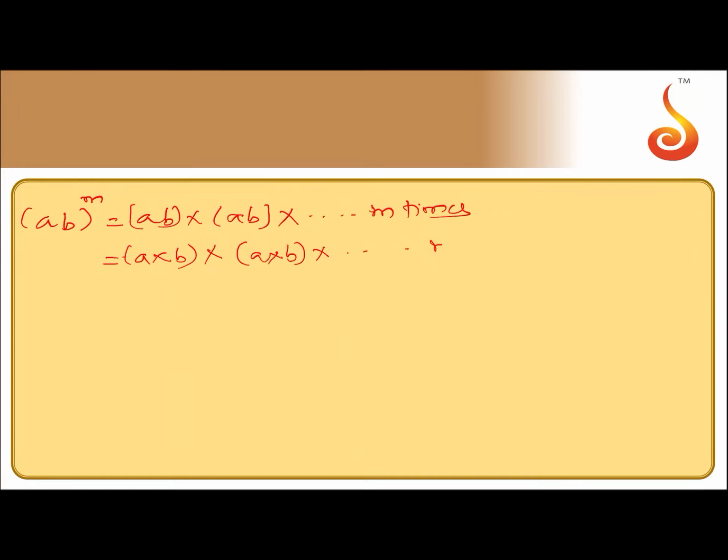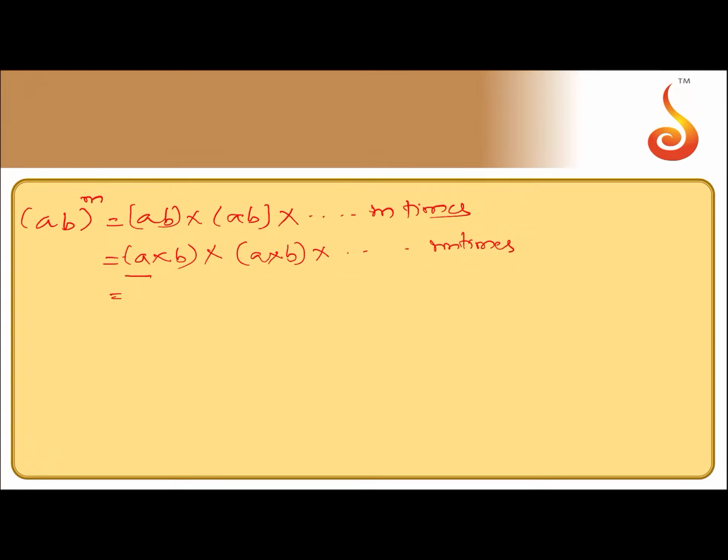Let us see (a × b) to the power of m. We know from the basic concept of a^m that this is nothing but the product of a, m times. So (a × b) is multiplied by (a × b), how many times? m times. Then each number can be separated. This is (a × b) multiplied by (a × b) and so on, m times.